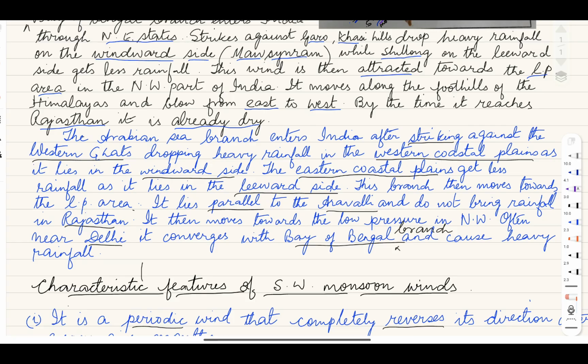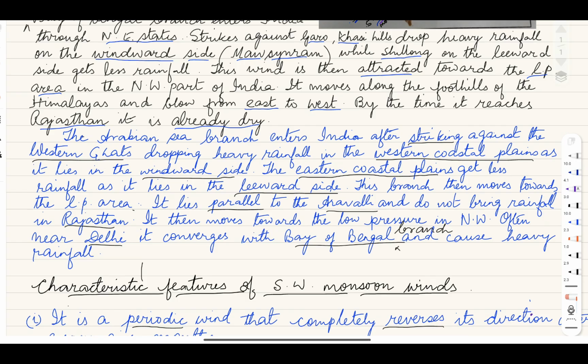Western coastal plains receive heavy rainfall because they lie on the windward side. For example, Mumbai gets heavy rainfall, while the eastern side gets less rainfall as it lies in the leeward side. Pune gets less rainfall compared to Mumbai because Mumbai is on the windward side of the Western Ghats, whereas Pune is on the leeward side.